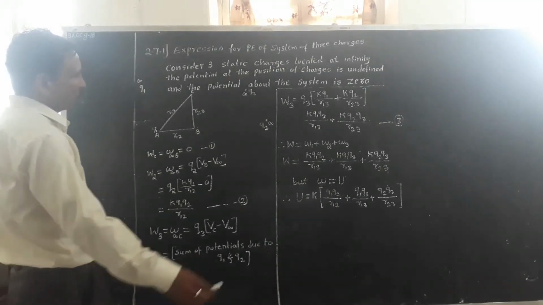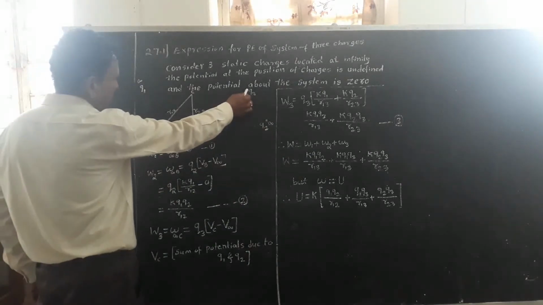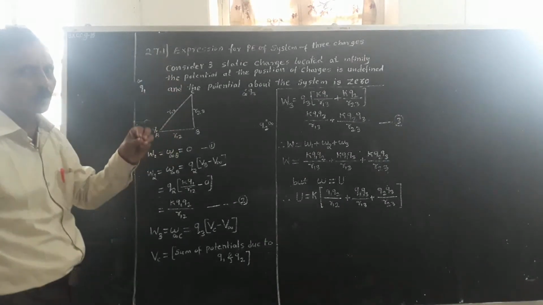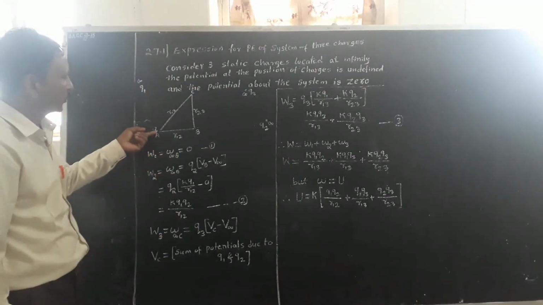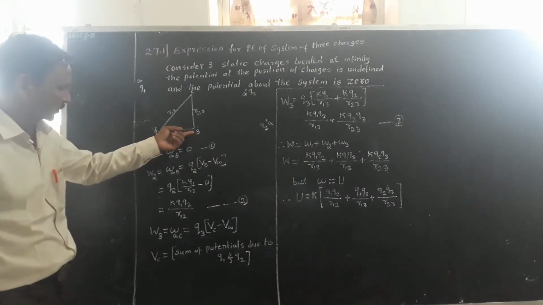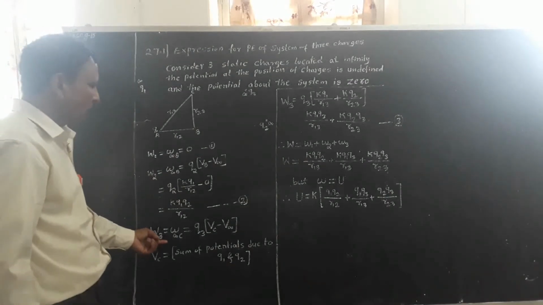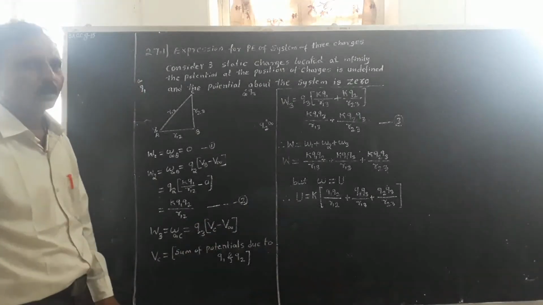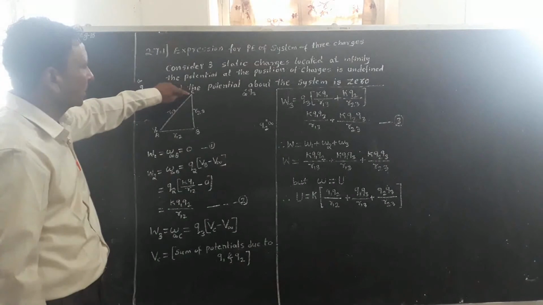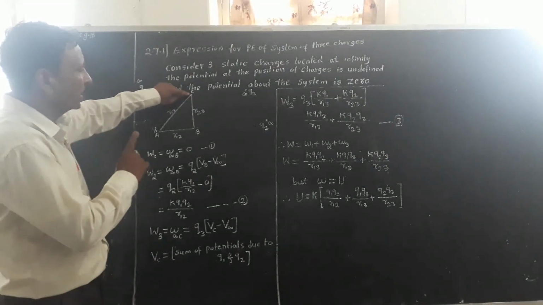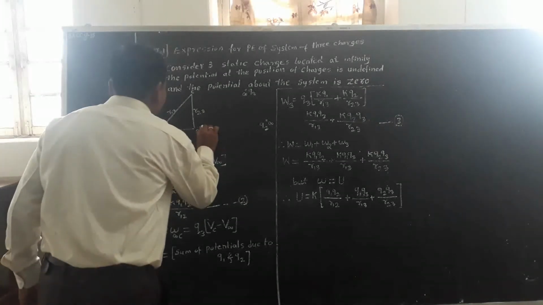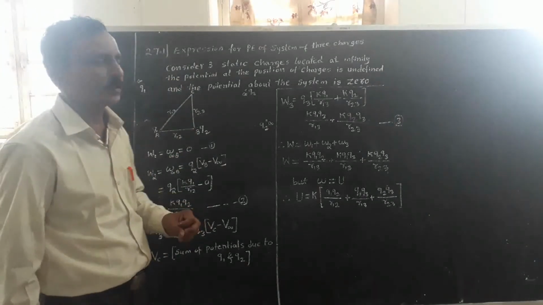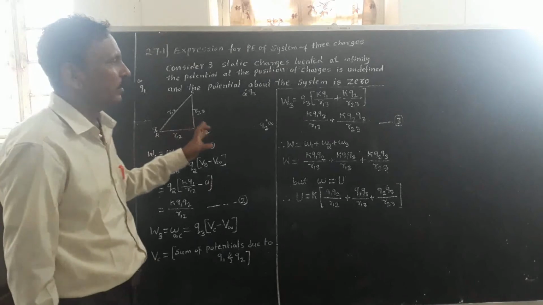Now, the work done in bringing the charge Q3 from infinity to the point C against the electrostatic field due to charges Q1 and Q2 can be written as W3 equal to Q3 into the bracket Vc minus V infinity, where Vc is the potential at C due to the charges at A and B. Hence, the potential at C is the sum of the potentials due to the charges Q1 and Q2.